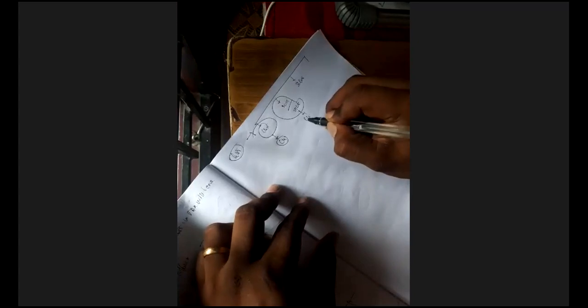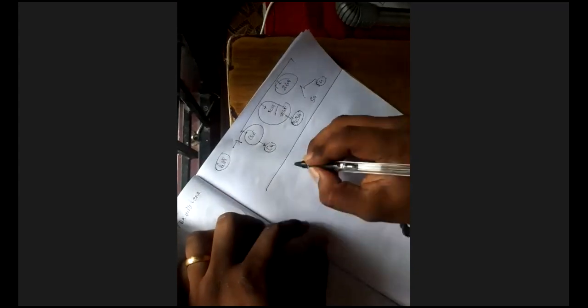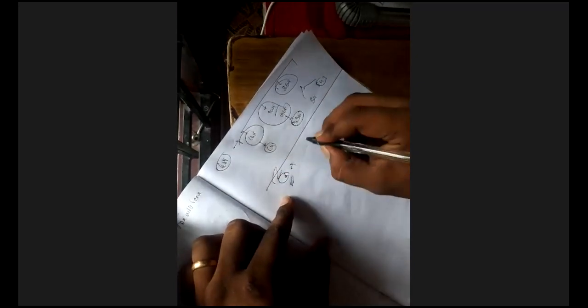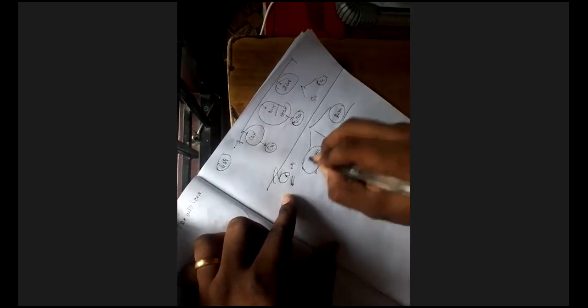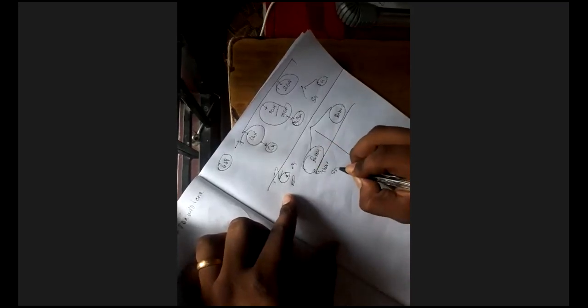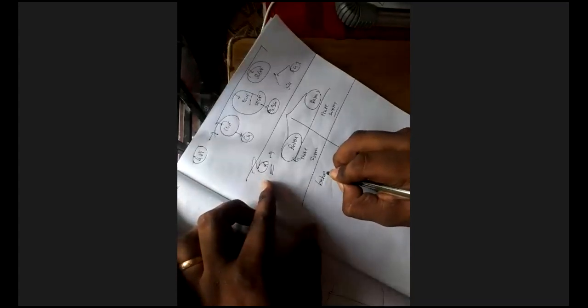SGST will go to the state government. IGST will be collected by both the state government and the central government. Here, you can look at it in two ways: one is inter and intra. Now we're going to see interstate supply and intrastate supply. Interstate supply is nothing but supply between states.